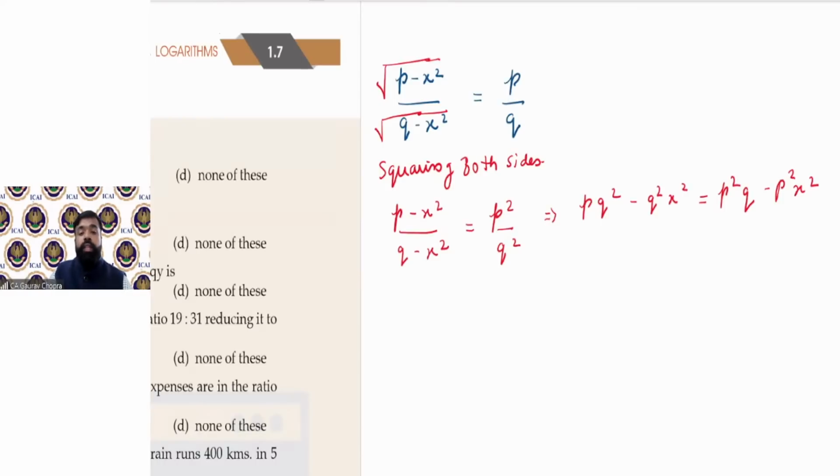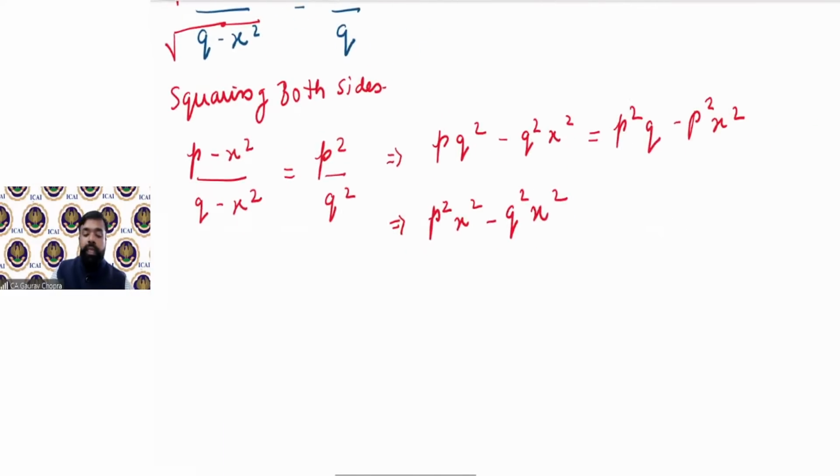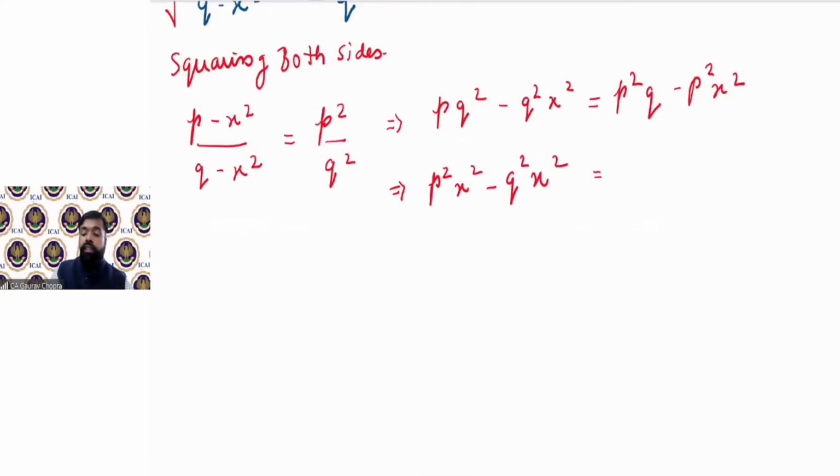अब हमें x square की वैल्यू निकालनी है, so take x square value on one side. So P square x square minus Q square x square, इन सबको हम एक साइड में ले रहे हैं, is equal to P square Q minus P into Q square. So now you can take common, x square is common, what is left? P square minus Q square. Here you can take PQ as common, what is left? P minus Q.